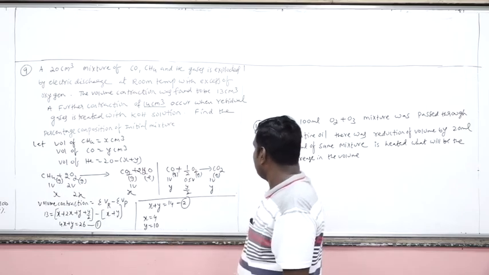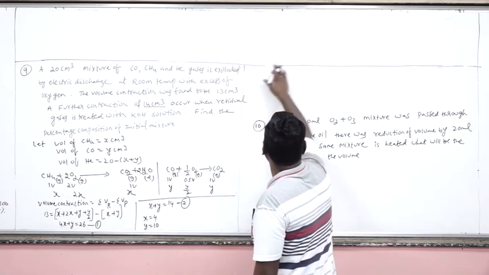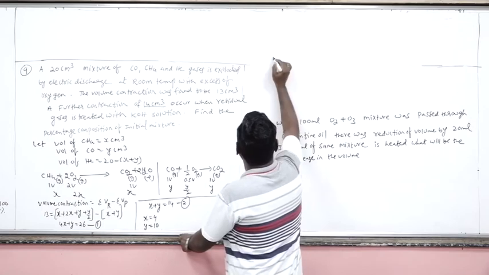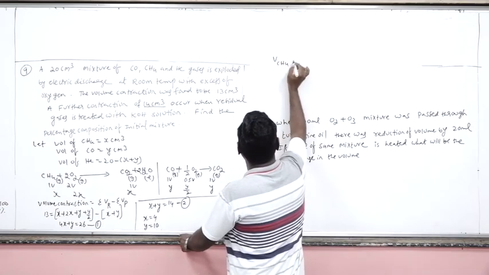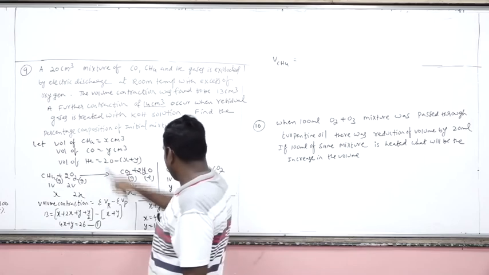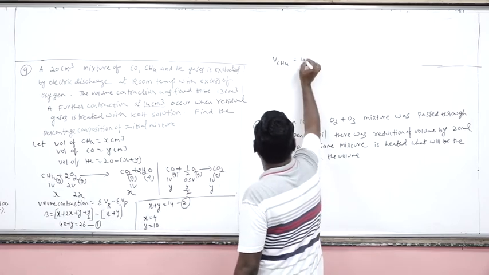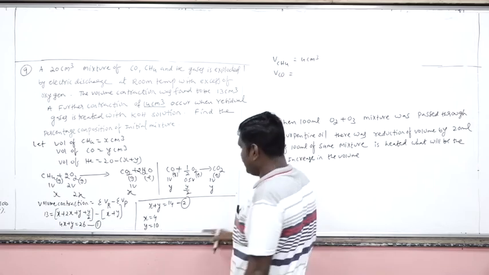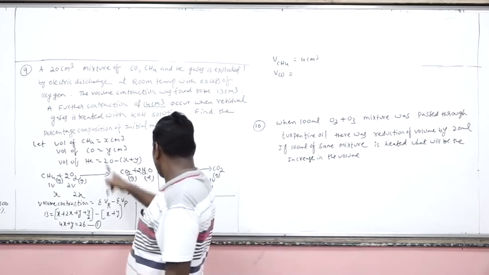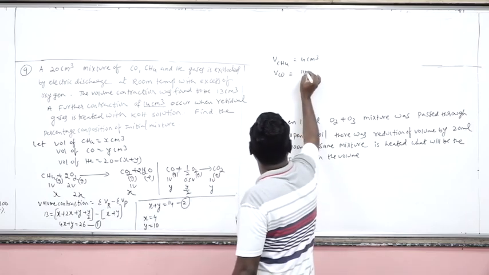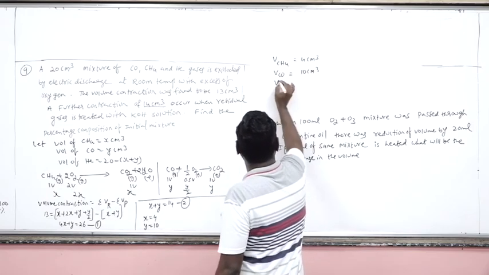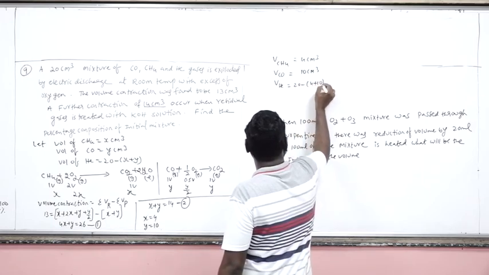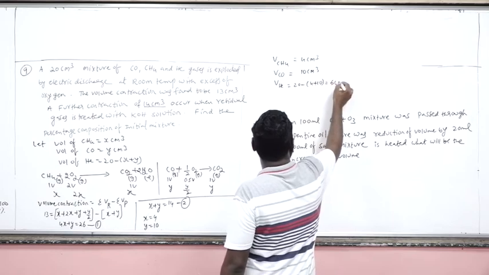Okay. Now I am writing here, continuing. What is the volume of methane? That is equal to x cm³, that is 4 cm³. What is the volume of carbon monoxide? That is y cm³, that is 10 cm³. And what is the volume of helium? Obviously 20 minus (4 plus 10), that is equal to 6 cm³.